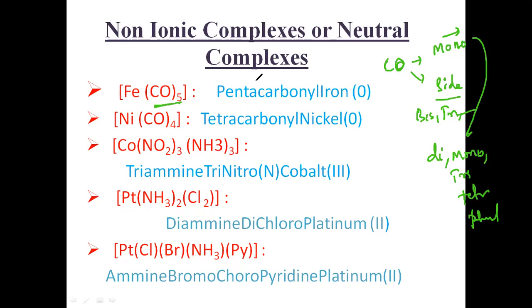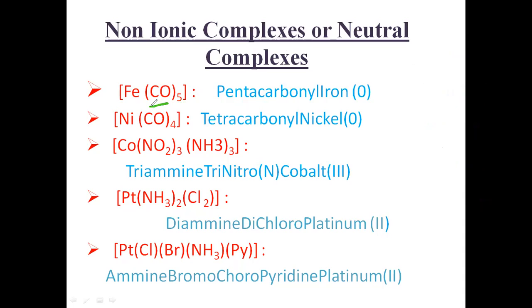You should understand one thing here. First, you see the ligands. If the ligand is monodentate, you can simply write tetra, penta, like this. Here the ligands are 5, and this CO is a monodentate ligand.